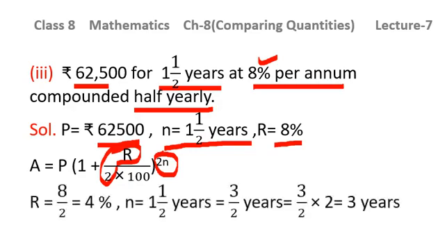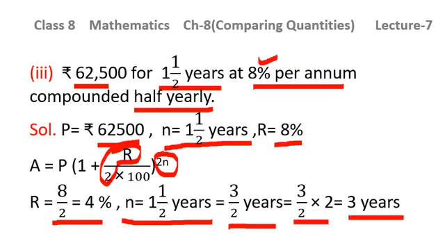So rate is given to you as 8%. So it will be 8 divided by 2, that will be 4%. Time is given to you as 1.5 years. So it will be 3 by 2 years into 2. As I told you that time is being multiplied by 2. So time will be 3 years now, as the interest is being compounded half yearly.